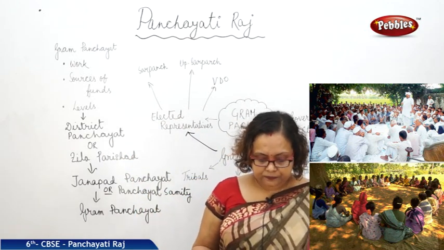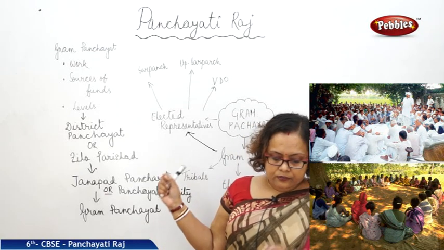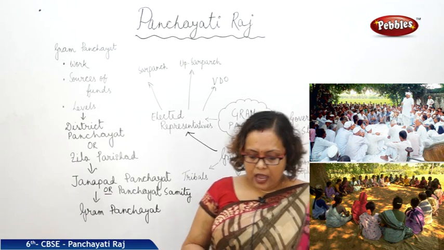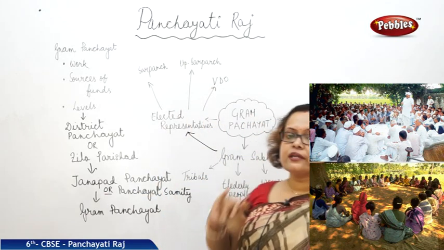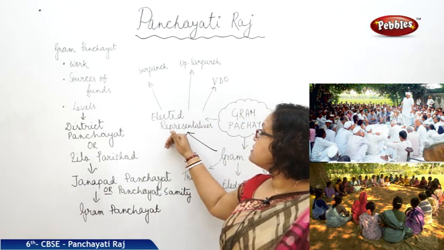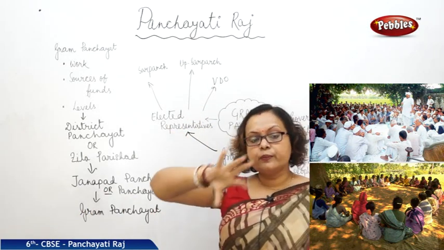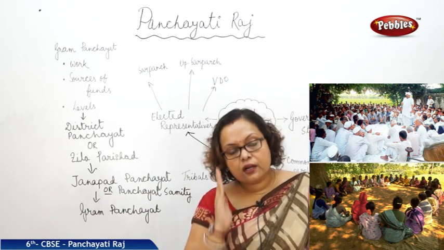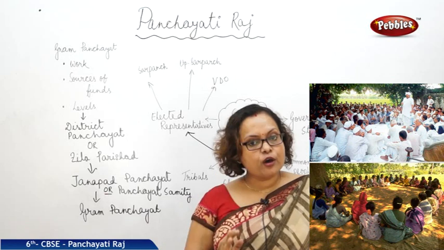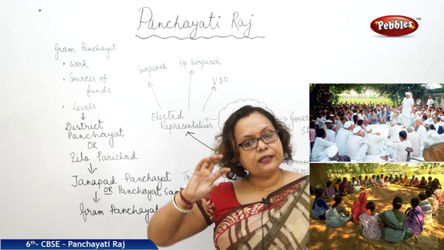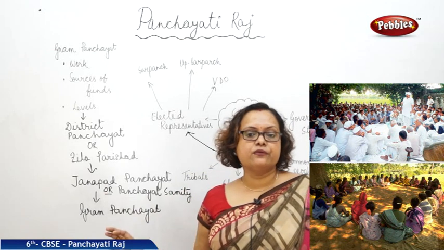In some states, the Gram Sabha forms committees, like development committees. I told you about the VDO, that is the Village Development Officer. Now, among the elected representatives, the Sarpanch or Upasarpanch give particular responsibility to some of the people to work on and do that particular work for the development of the village.